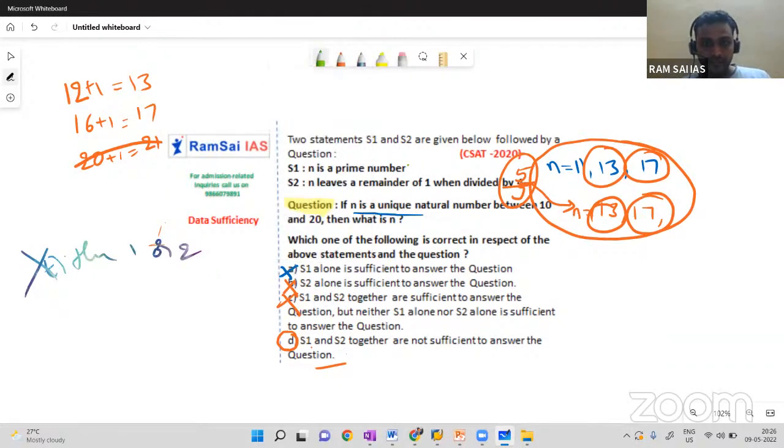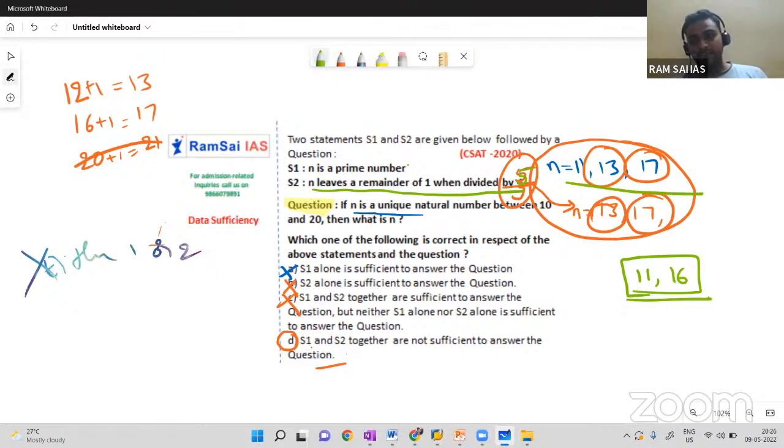Yes. See, for example, if it was 5 but not 4, n leaves a remainder 1 when divided by 5. I'm writing on right side bottom. Then the value can be 11, the value can be 16, right? The two values will give remainder 1 when we divide with 5. So second alone also not sufficient, but when you combine first and second, 11, 13, 17, 11 and 16, we have only one value in common, that is 11.